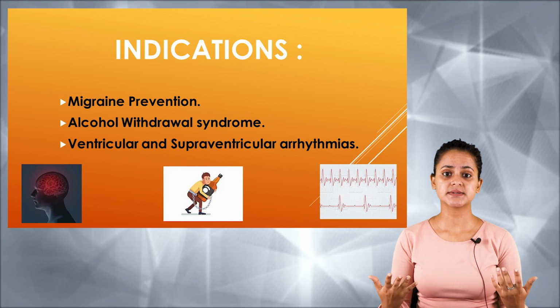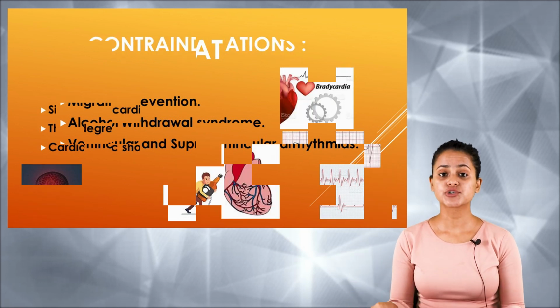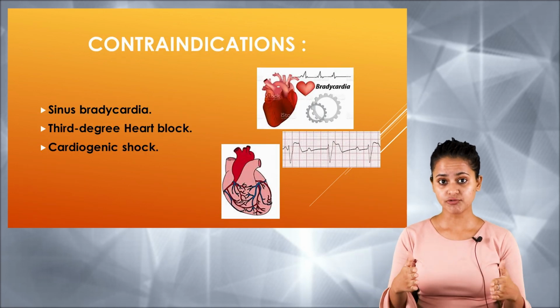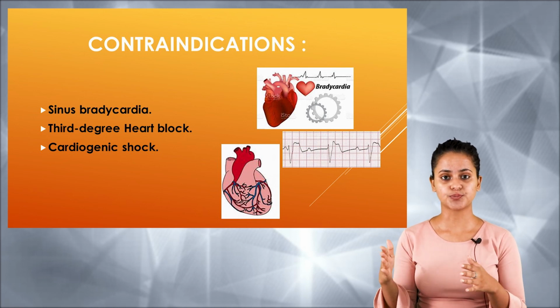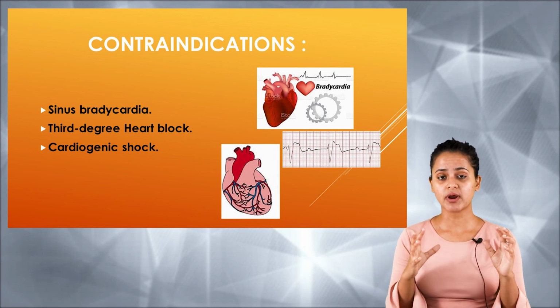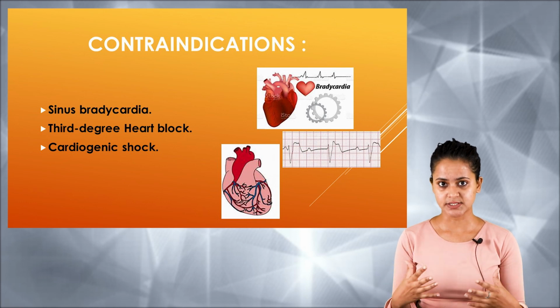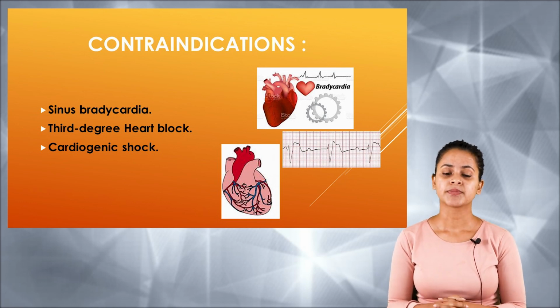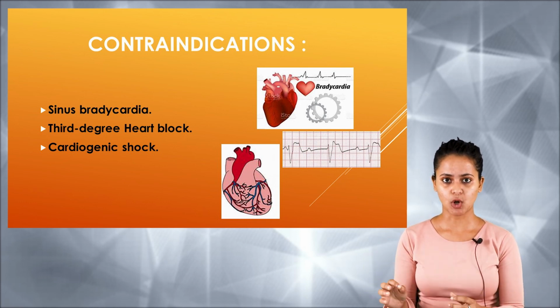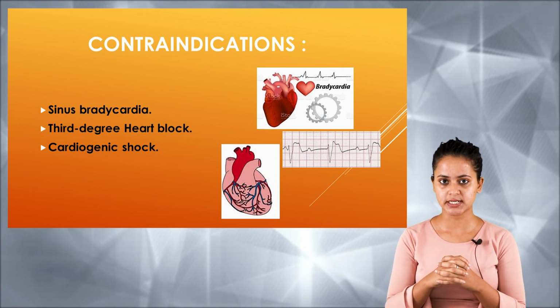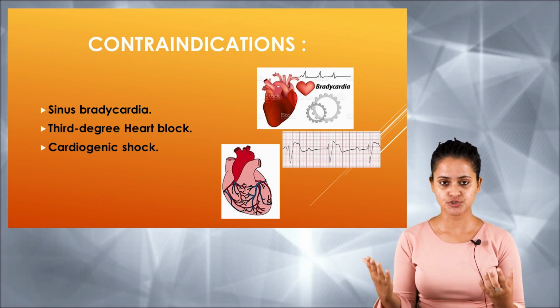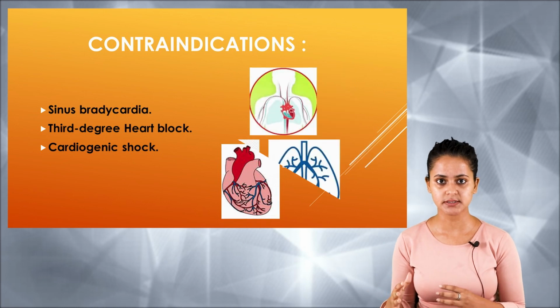So, as we have learned about the indications, now we should discuss the contraindications of this group of drugs. The first contraindication is sinus bradycardia. Third degree heart block is an exact contraindication for administration of beta adrenergic antagonists.